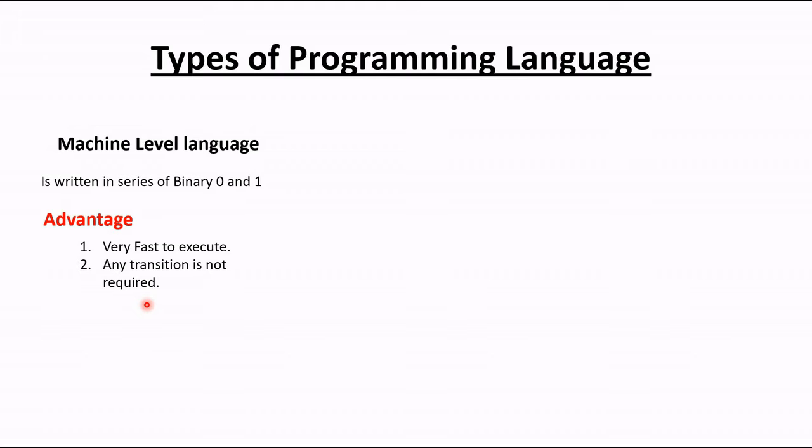If I give the instruction in any other language, we have to convert it to machine level binary language, 0 and 1, and some time may be required for the translation. Like if I talk in English and you understand Hindi, converting English to Hindi with the help of a translator takes some time. So here it means that no translation is required. Directly we are talking with the computer with binary digits. These are the advantages of machine level language.